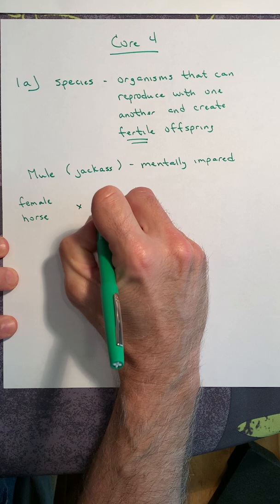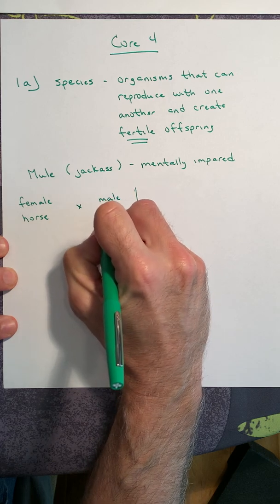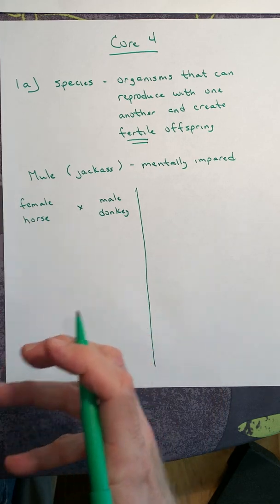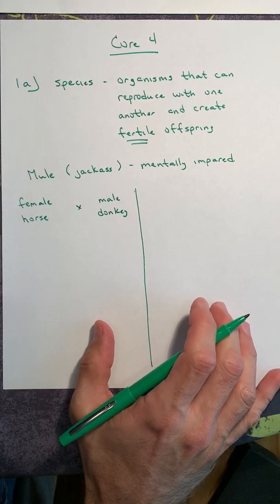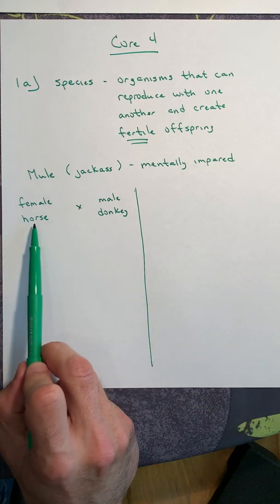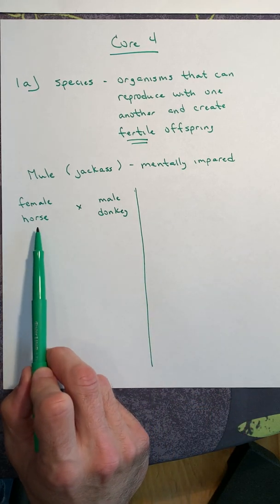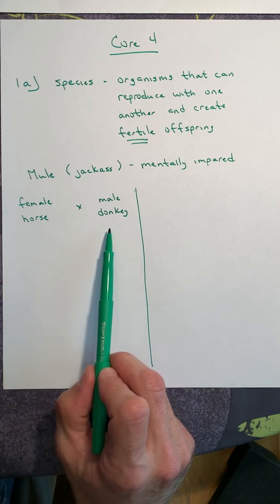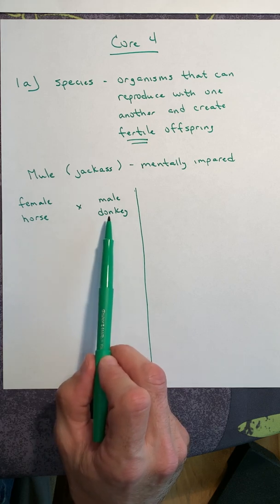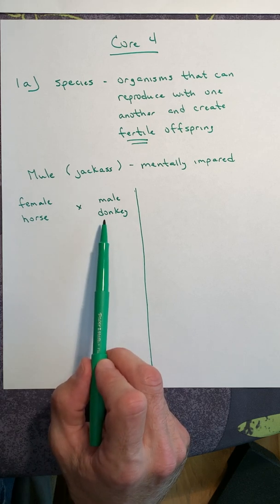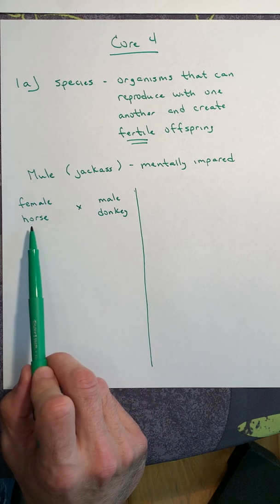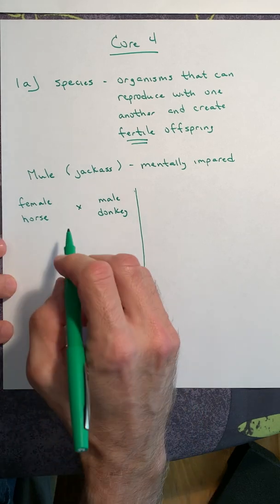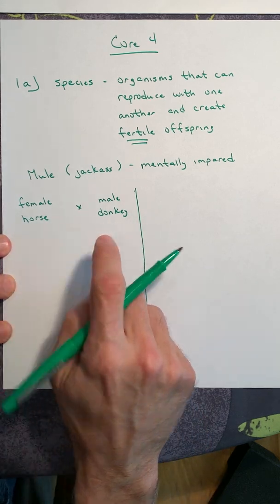But then there's another animal, and if you take the male of this species, which would be the donkey, donkeys are much shorter. They're a huskier, thicker, more muscular animal. Think of it as the difference between a Doberman and a Rottweiler, right? Dobermans are tall and thin, whereas the Rottweiler there's a lot more mass, there's a lot more muscle. So donkeys are shorter and more muscular. So what farmers did is they wanted the height of the horse, but they wanted the muscular structure of a donkey. But these two organisms are different species.